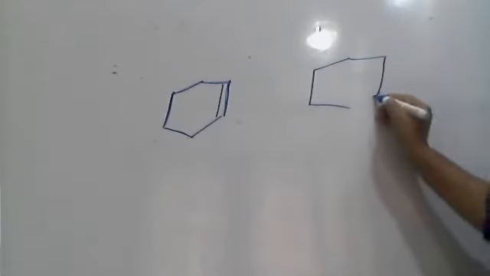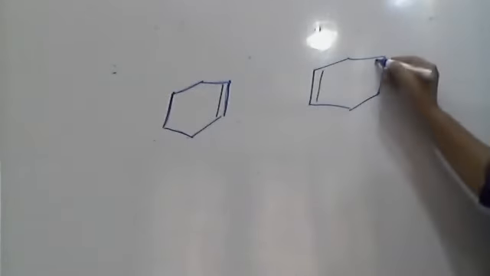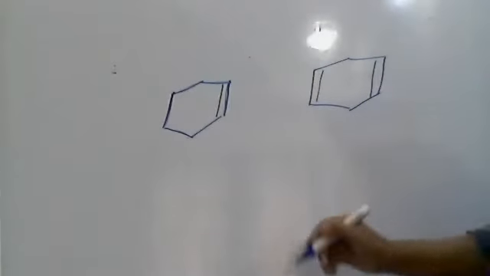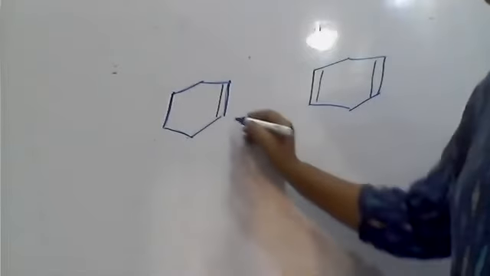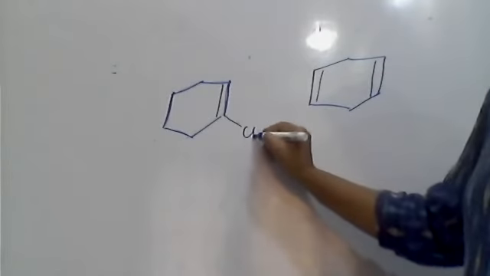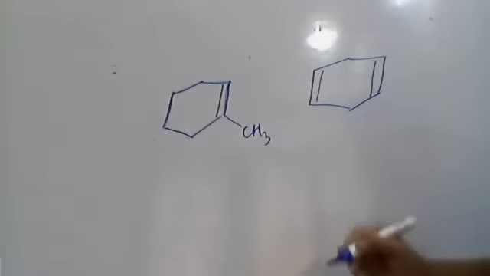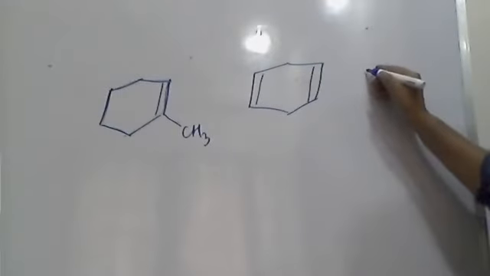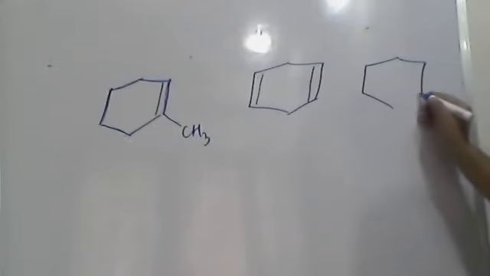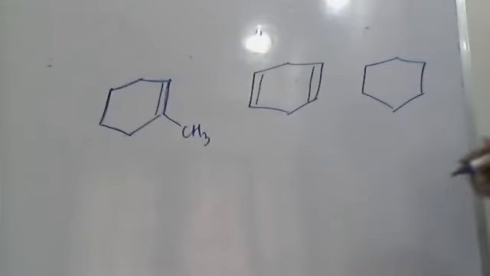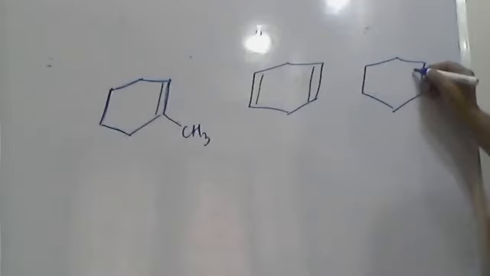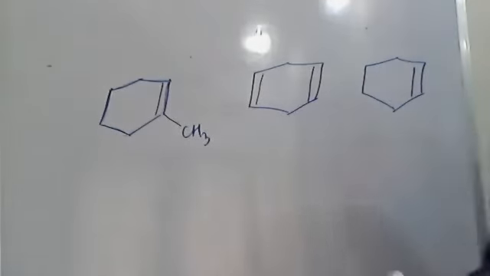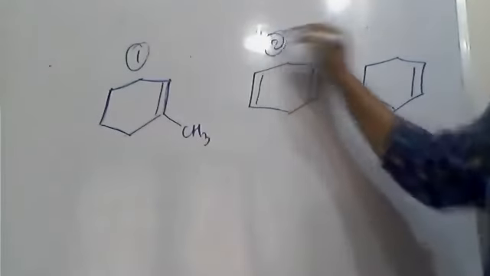I wrote one more molecule. Next, I'm writing one more molecule. I wrote three molecules: first one, second one, third.